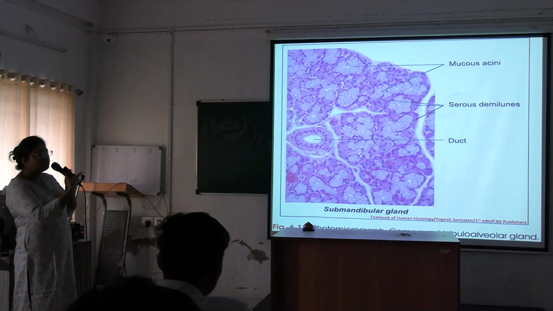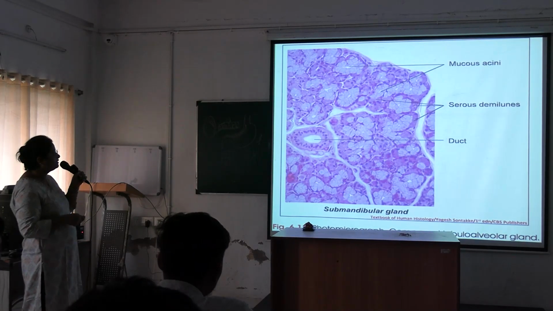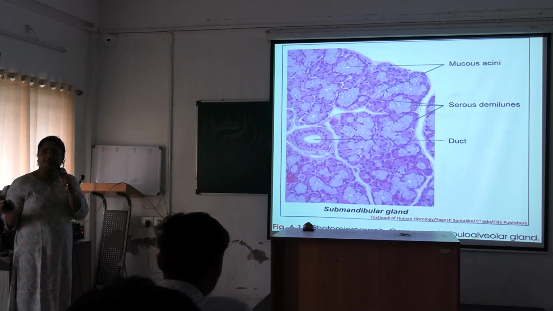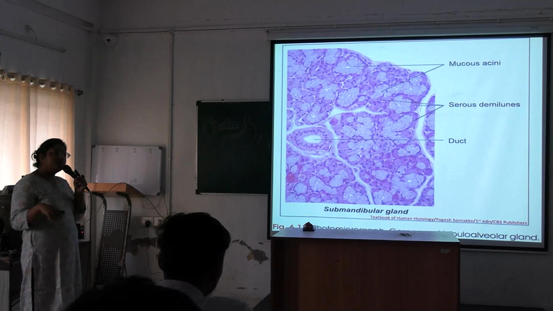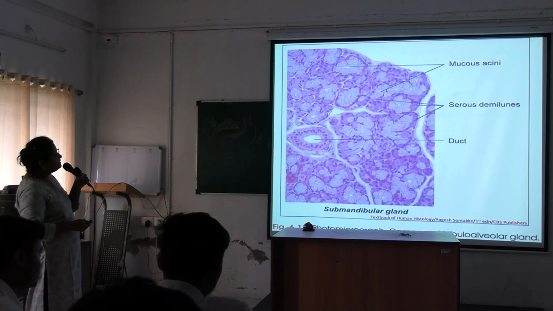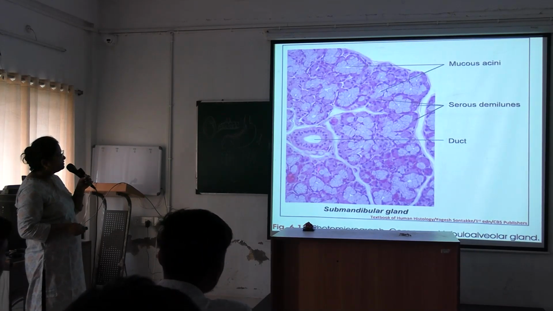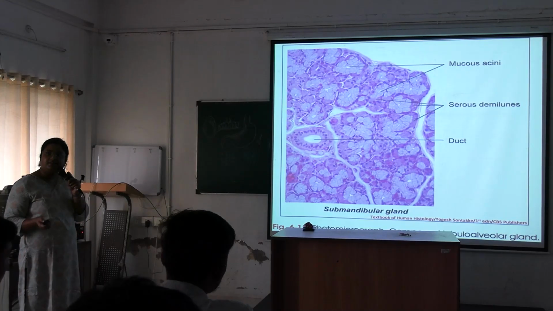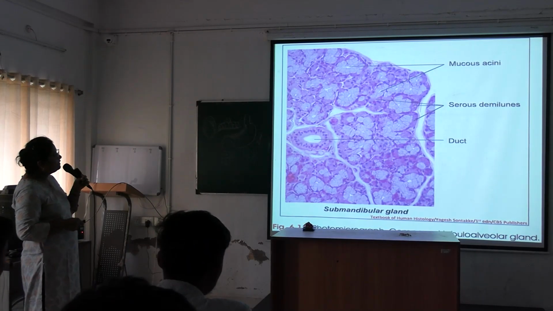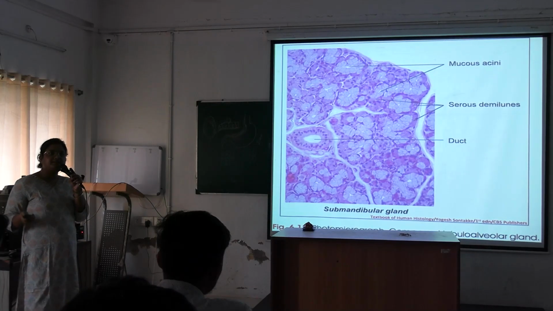Next, it is the submandibular gland. You can see it will look like this under the microscope. Okay, submandibular gland. It is a mixed type of salivary gland because it contains both serous acini and mucous acini. See here, the lightly stained structures are the mucous acini and the deeply stained structures are the serous acini. And see the difference: for the mucous acini, the nucleus is flattened and lying towards the basal portion.